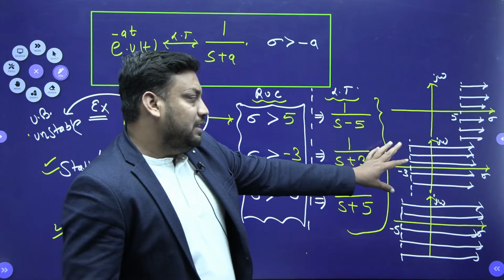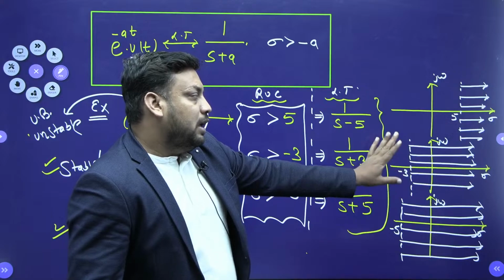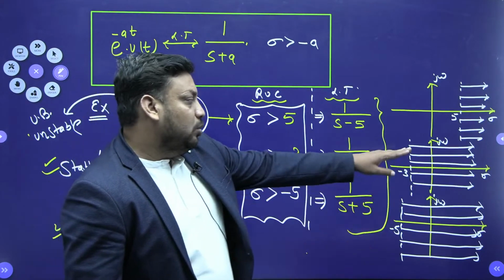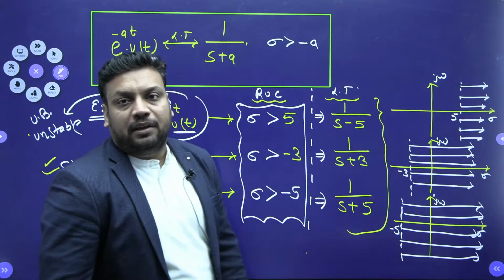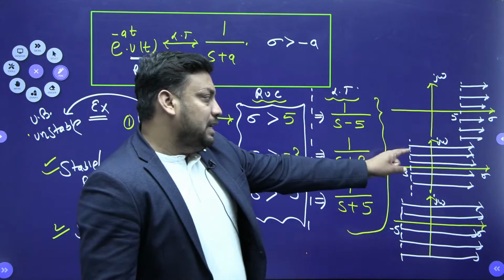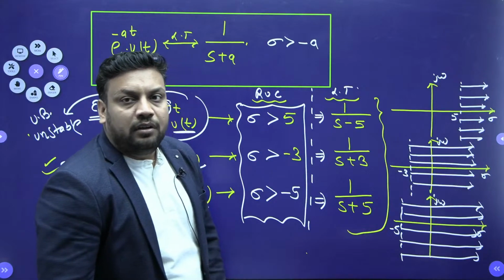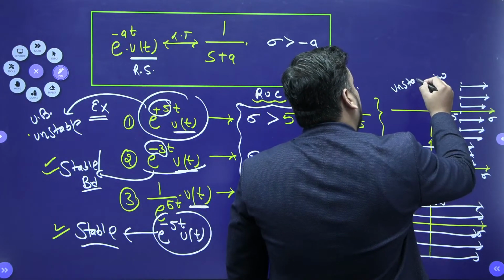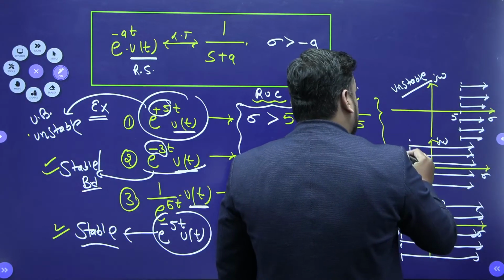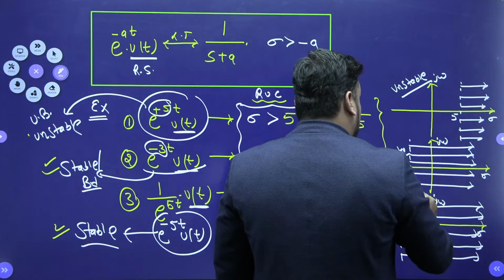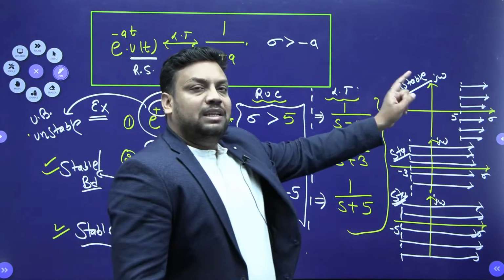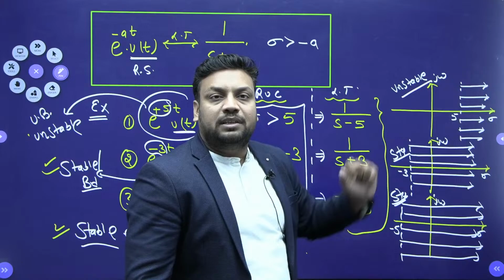Shall we say that the ROC includes the imaginary axis in both the stable cases? In both stable cases, the ROC includes the imaginary axis, and only the first case is unstable. The remaining two are stable only. So in the unstable case, the ROC does not include the imaginary axis.